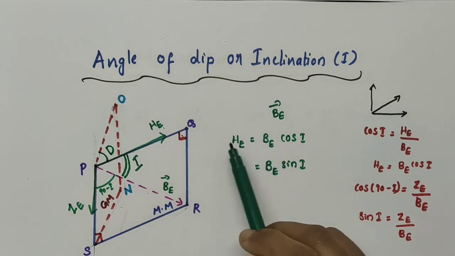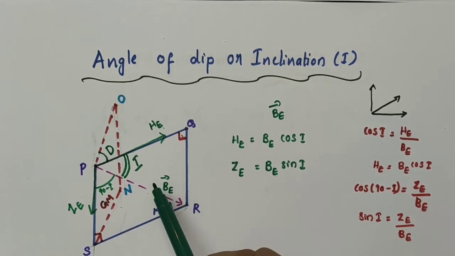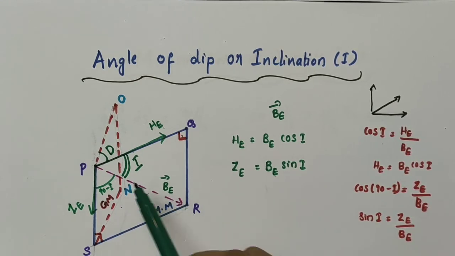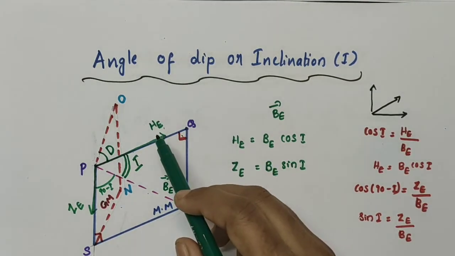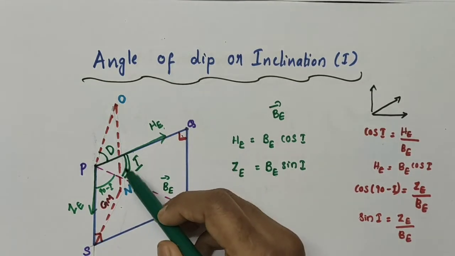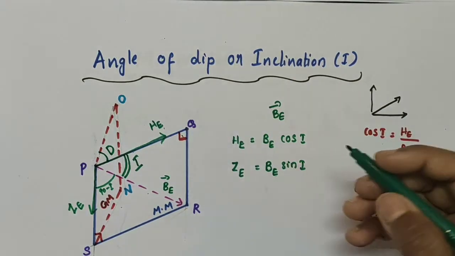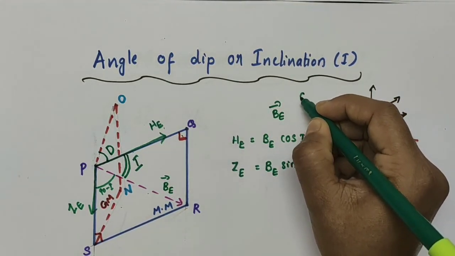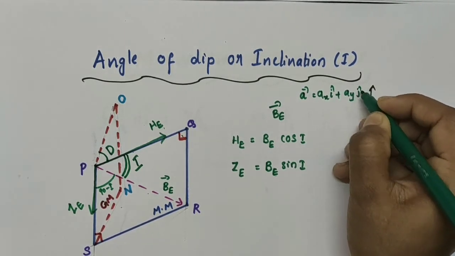So we got the horizontal component of Earth's magnetic field, and we got the expression for the vertical component of Earth's magnetic field. Here, the angle that vector BE makes with vector HE, this horizontal component, is actually what? Angle of dip. We usually write, for example, vector A as x component AX into I cap plus AY into J cap.